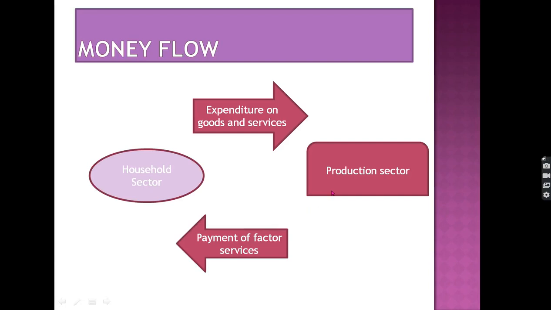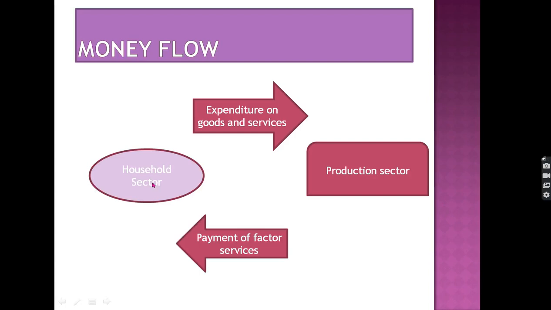Interest is also paid from the production sector to the household sector. So these are called the money flow in the economy. Money flow means in the form of money, there is a flow from the household sector to the production sector and there is a flow from the production sector to the household sector. This is known as the money flow.